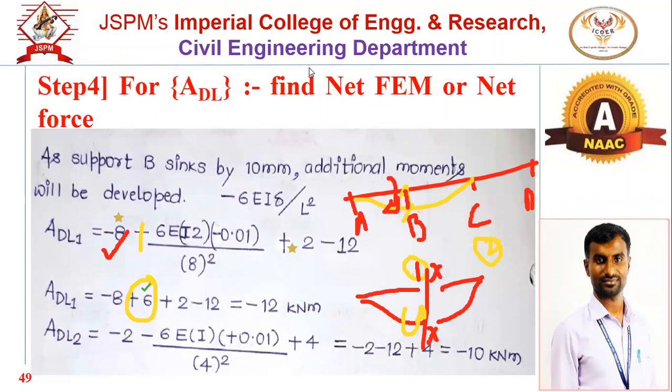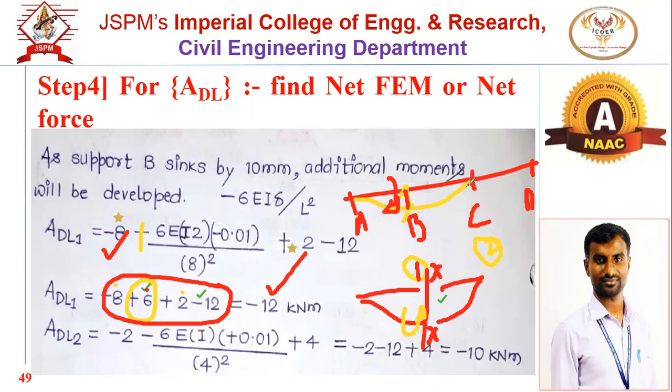And for this BC span, sinking is there on the left end, so movement will be minus. So that's why here we get two fixed end movements due to the loading condition, and two fixed end movements due to the sinking of support. If you add these four values, you will get ADL1. And next, we have to consider the net fixed end moment at joint C.